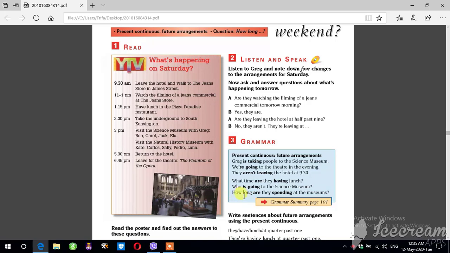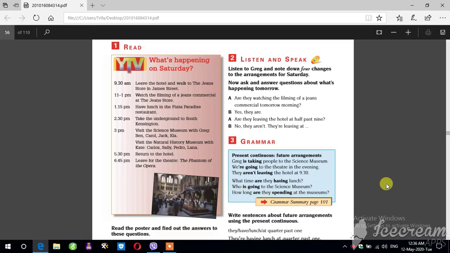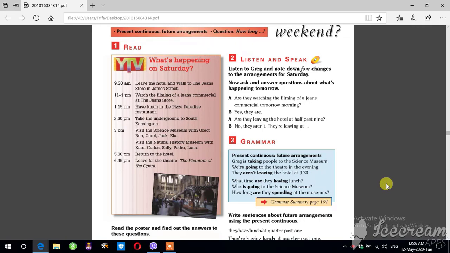If we want to know the duration of the time that they spend in a place, we use how long. How long are they spending at the museum? How long are they spending at the theater? How long are they spending at the jeans store? So don't forget, students, we have the words how long for asking the duration of the time that they spend in a place.